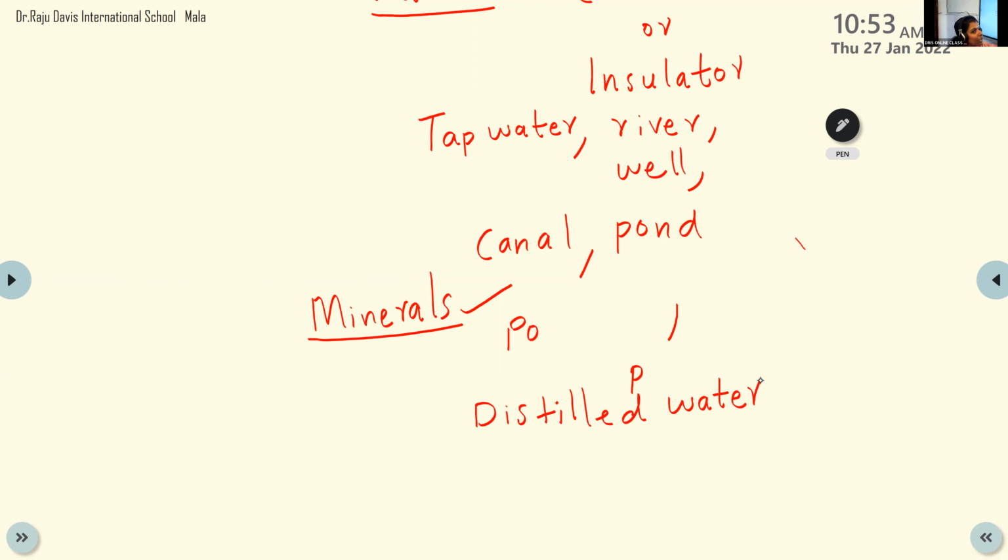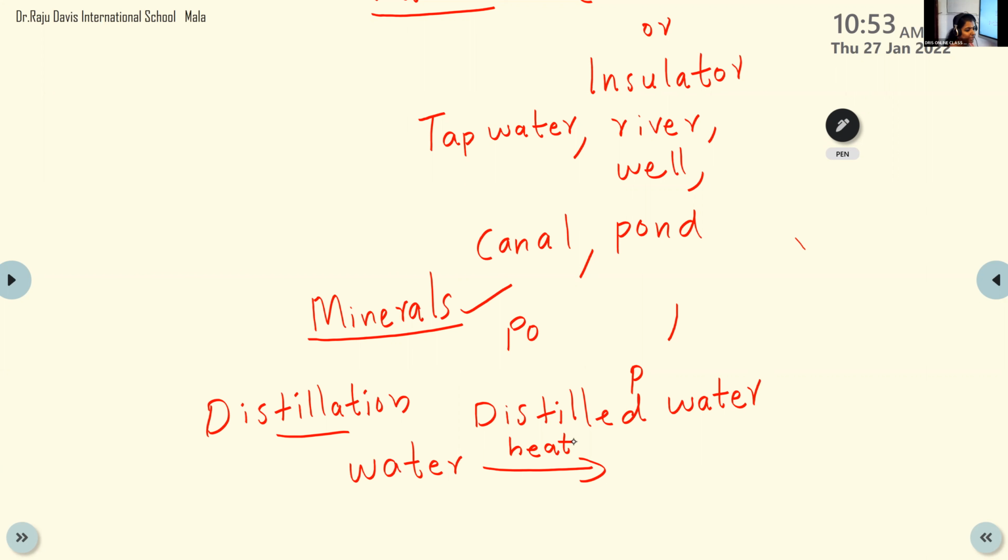For example, distilled water. What is meant by distilled water? How can we distill water? Distillation is a chemical process, no? How can we distill water? First we have to heat the water. When we heat or boil the water, what is the result?